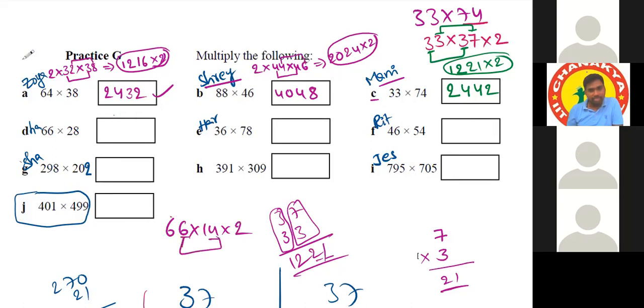But what about the tens place? It is not matching. The tens place also should match. Think of any other thing? Okay, no issue, no problem. Anybody? Any other?